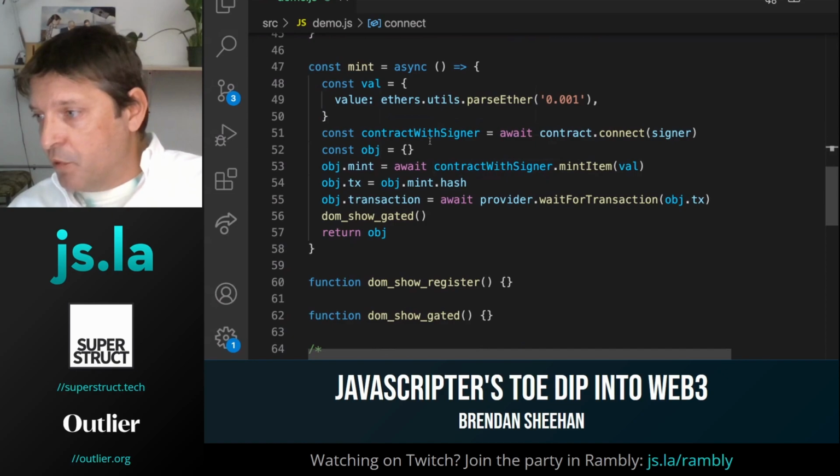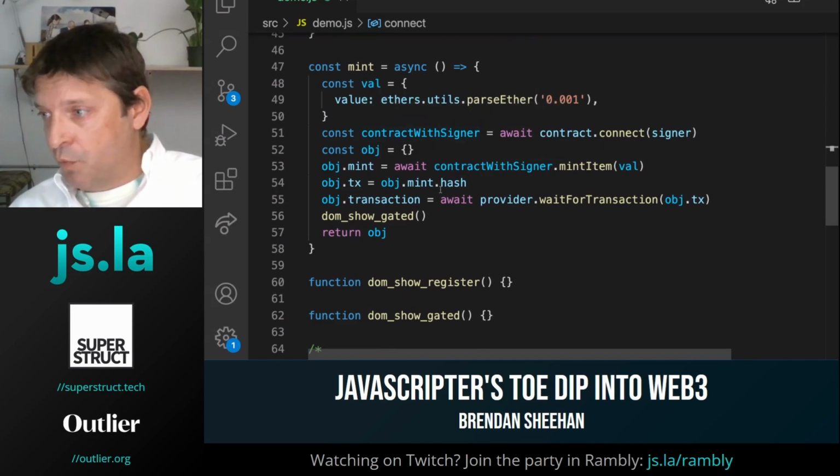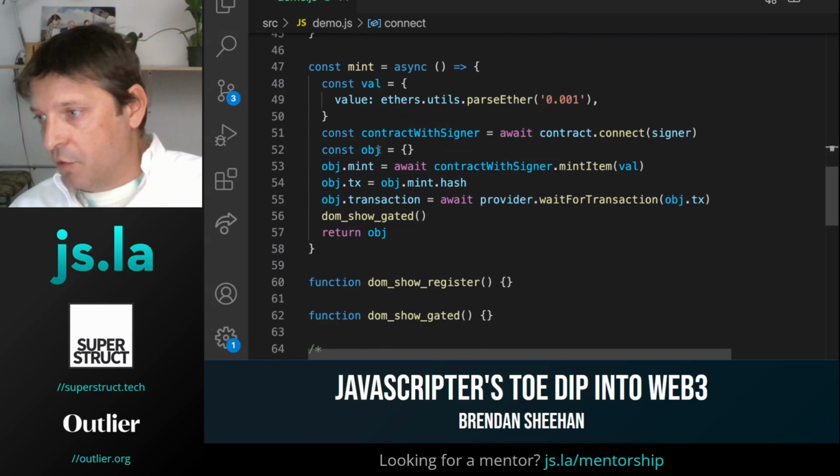So then the next thing we're doing is combining the contract and the signer together. So we have our contract with signer here, and then I'm just making a little object and throwing all the data that we're getting through this sequence into it and returning it so we can check it in console log or something like that.